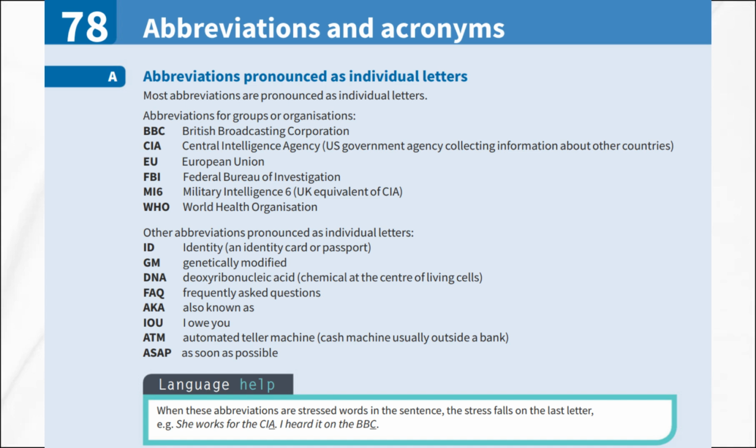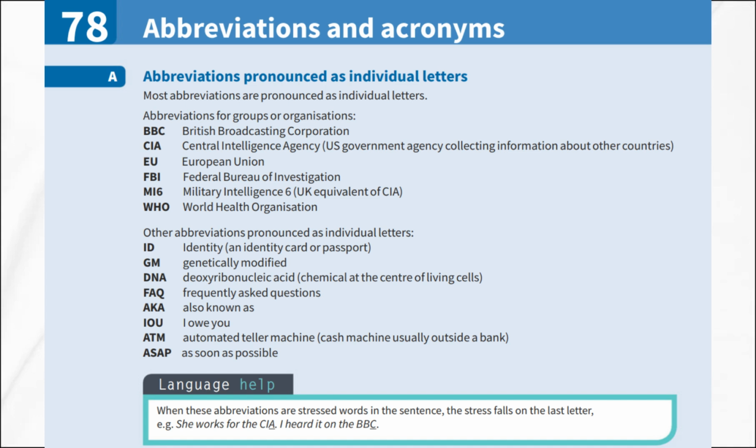Abbreviations pronounced as individual letters. Most abbreviations are pronounced as individual letters. Here are some well-known examples. BBC stands for British Broadcasting Corporation. CIA is the Central Intelligence Agency, the U.S. government agency that collects information about other countries. EU is the European Union. FBI is the Federal Bureau of Investigation. MI6 is Military Intelligence 6, the UK equivalent of the CIA. And WHO stands for the World Health Organization.